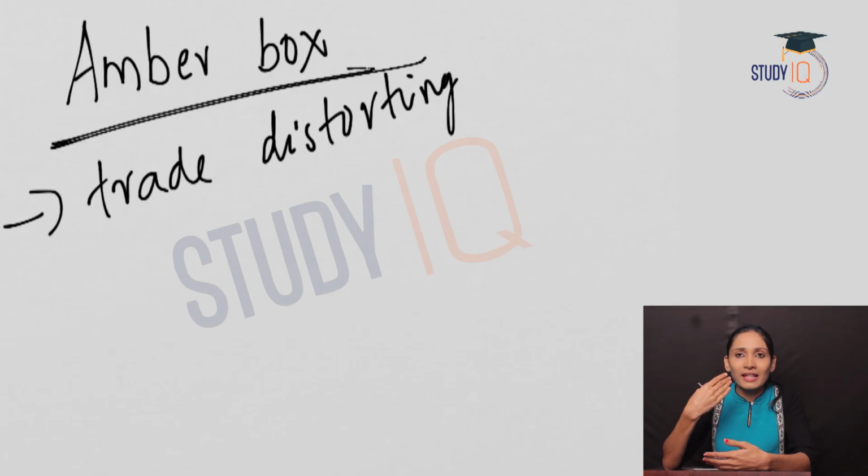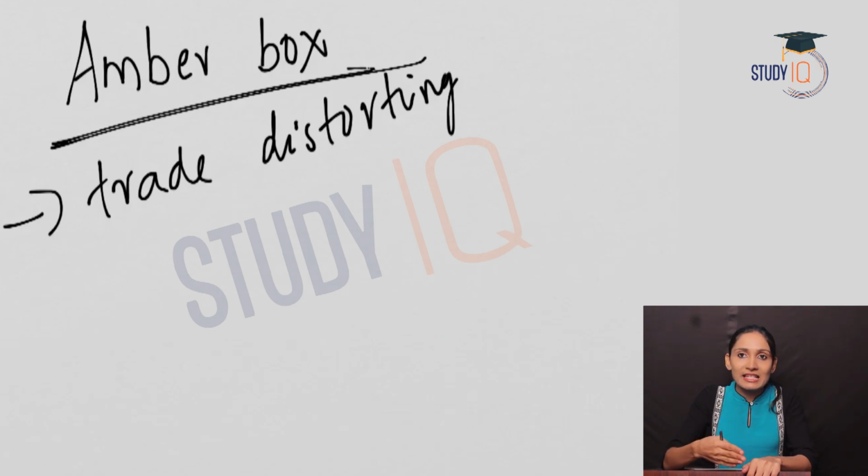That means they can supply these products in the international market at cheaper cost. So when these products reach the international market at cheaper cost, they will have higher demand. It means that it will affect the products of other countries. So this is how amber box subsidies are trade distorting.